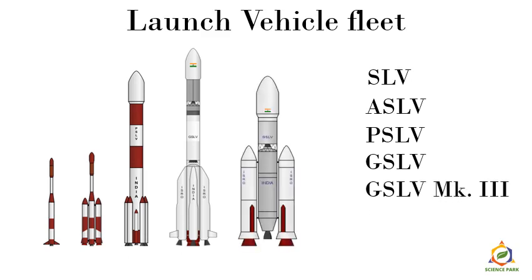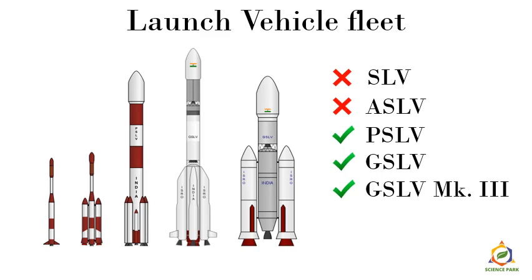And this is the latest one, that is GSLV Mark III, also called Geostationary Satellite Launch Vehicle Mark III. Now Mark III suggests that its maximum speed is 3 times the speed of sound. Now, out of these 5 launch vehicles, the first 2 which we have seen, that is Satellite Launch Vehicle SLV and Augmented Satellite Launch Vehicle ASLV, are decommissioned.